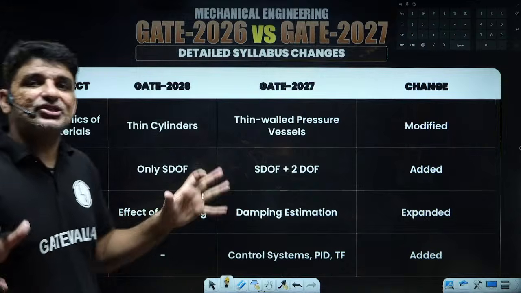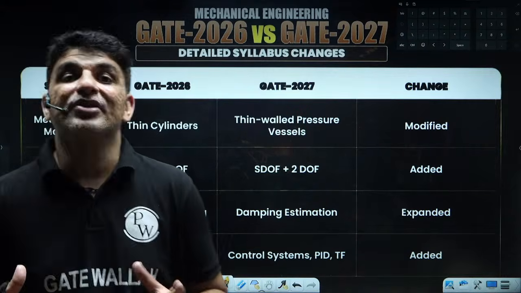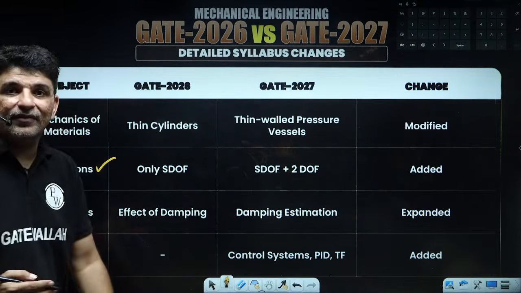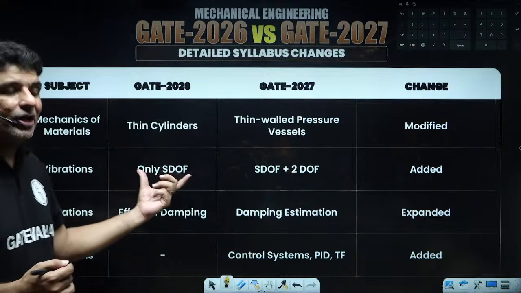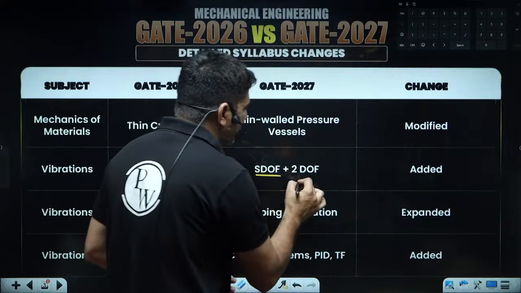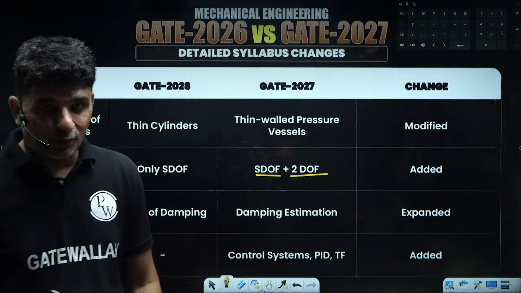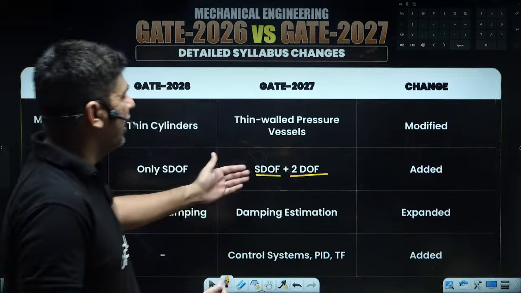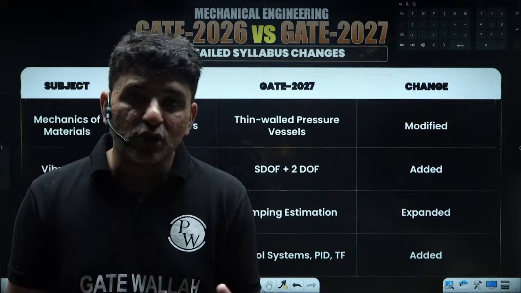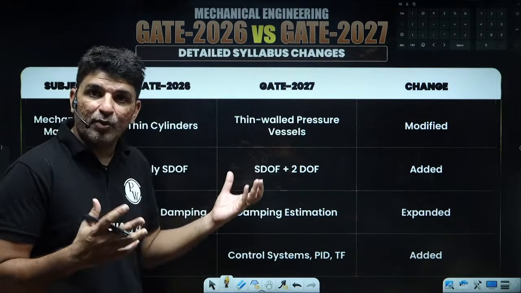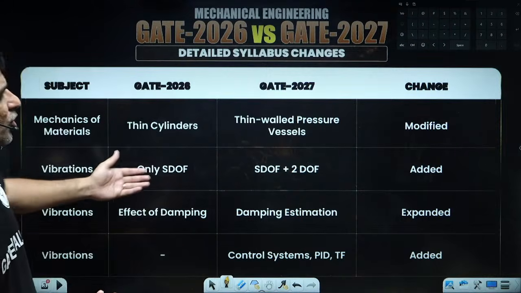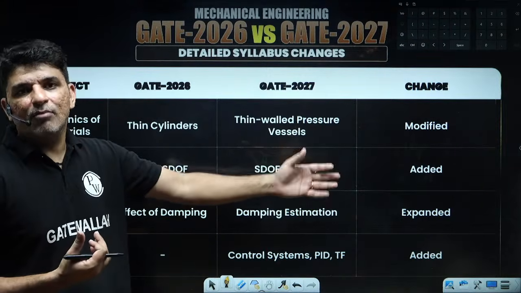The biggest change that you see is in the vibration. So guys, in theory of machines, or you can say in the vibration, earlier it was only single degree of freedom, but now that has been made as single degree of freedom and 2 degrees of freedom also. Though this is something of very high importance also. Earlier also vibration used to be of high importance. Now also this will be more important. So this is one topic which will require at least some more understanding.